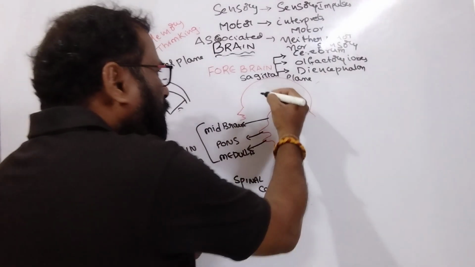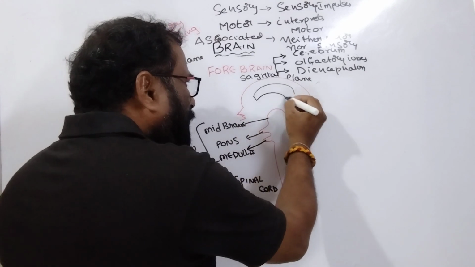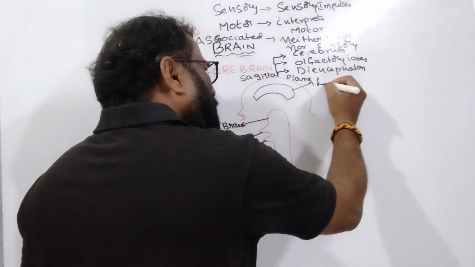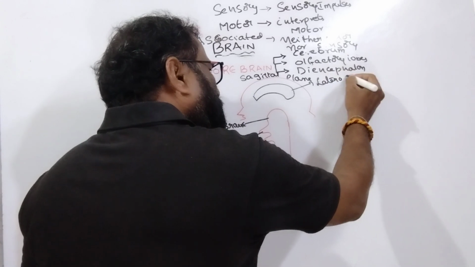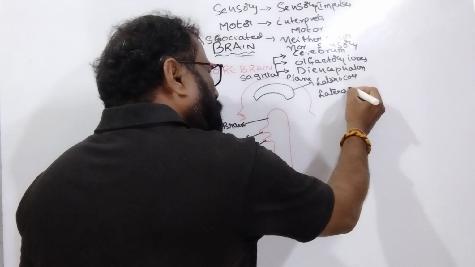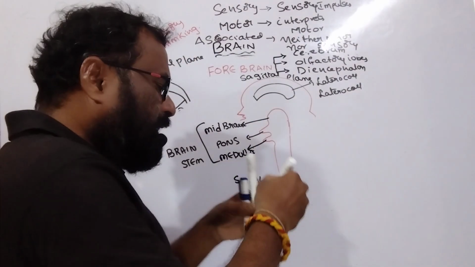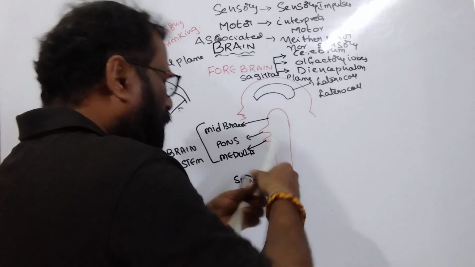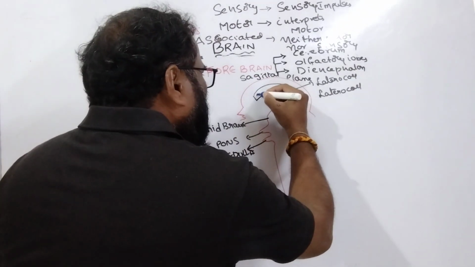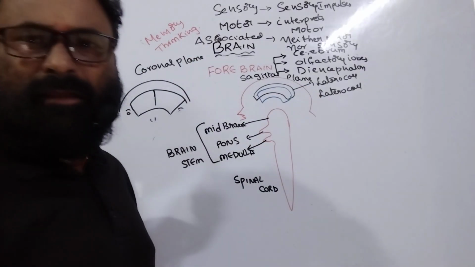There are cavities here. This is one cavity, the lateral ventricle. Another lateral ventricle is there; there are two lateral ventricles. Here I draw one lateral ventricle using blue color, and another lateral ventricle. One is present in one cerebral hemisphere, another in the other cerebral hemisphere.